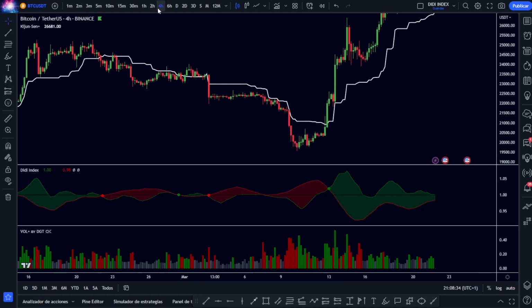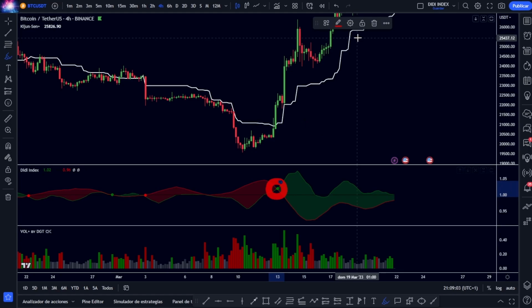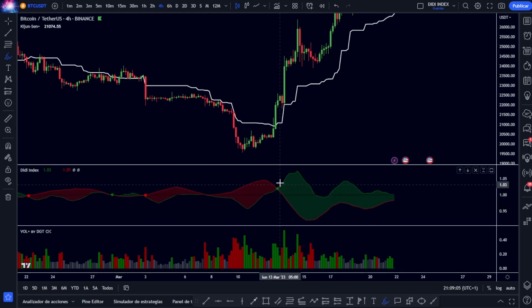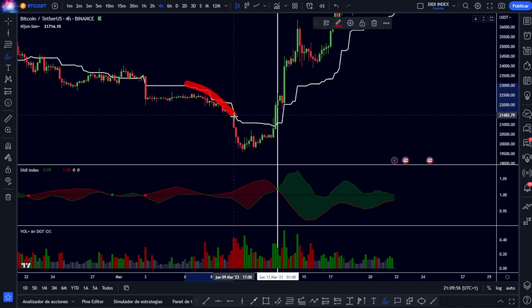Just at the time of the market in which we are, we have already seen a couple of examples. In this case, as I said, we are in a 4-hour time frame. It is a more long-term strategy, swing trading style, and the rules for entering these signals are very simple. First of all, that we mark that point that we mentioned. In this case it is green, so we will look for a long position, and now I will place a vertical line that tells us if the other two rules are met. First, we have to see that the volume is a green bar, since we are looking for a buy operation, and that the price is above our Kijun-sen average. In this case it is so, everything is correct, and we place our operation.